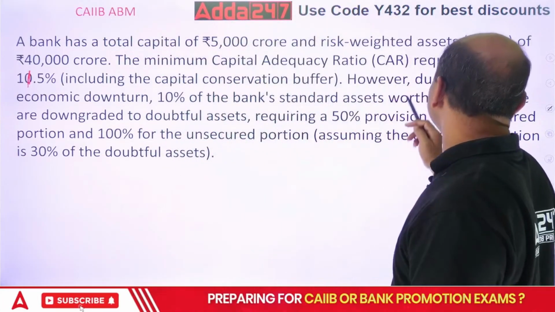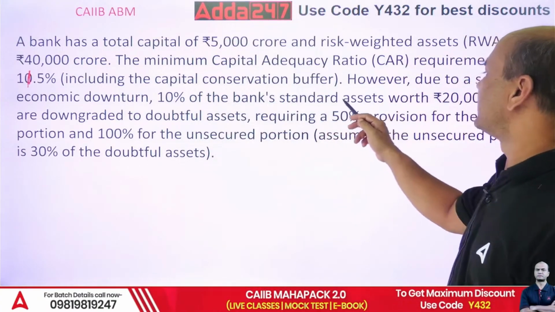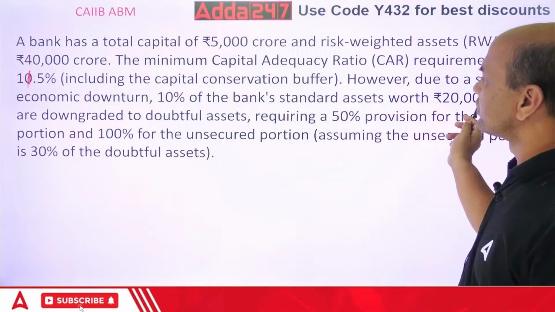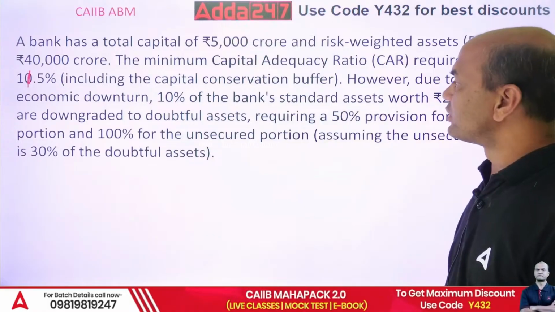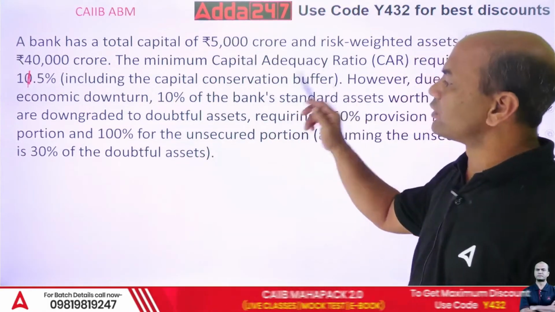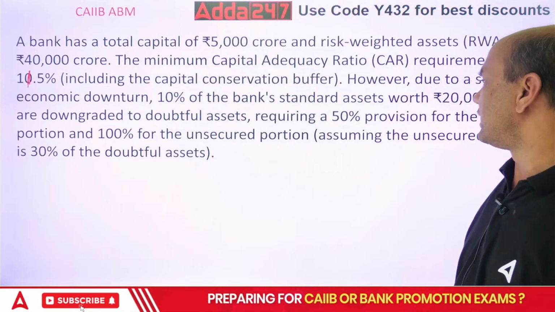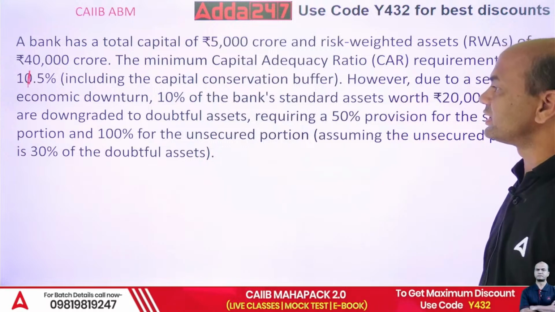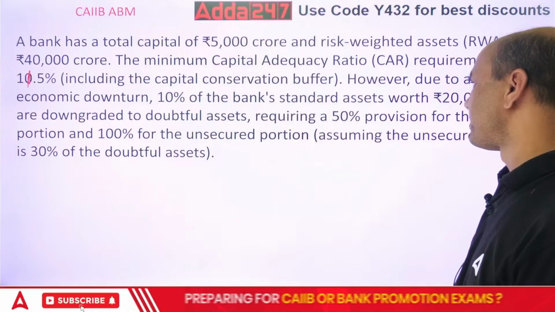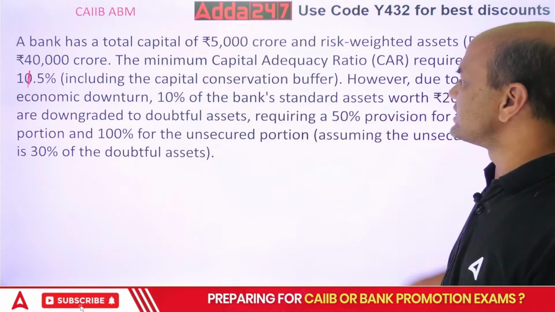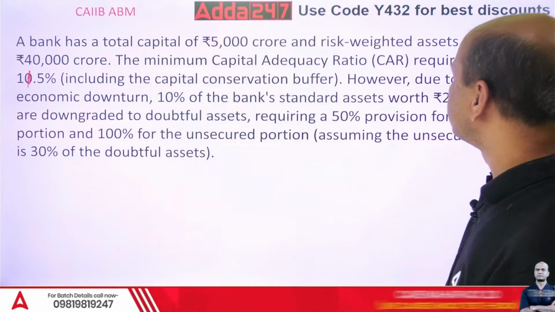Conservation buffer. However, due to the severe economic downturn, 10% of the bank's assets worth 20,000 crore are downgraded to doubtful assets. So 10% of the standard assets are downgraded to doubtful assets, now requiring 50% provision for the secured portion and 100% for the unsecured portion. As per our norms, we'll change it, requiring doubtful, so we'll make this 40%.